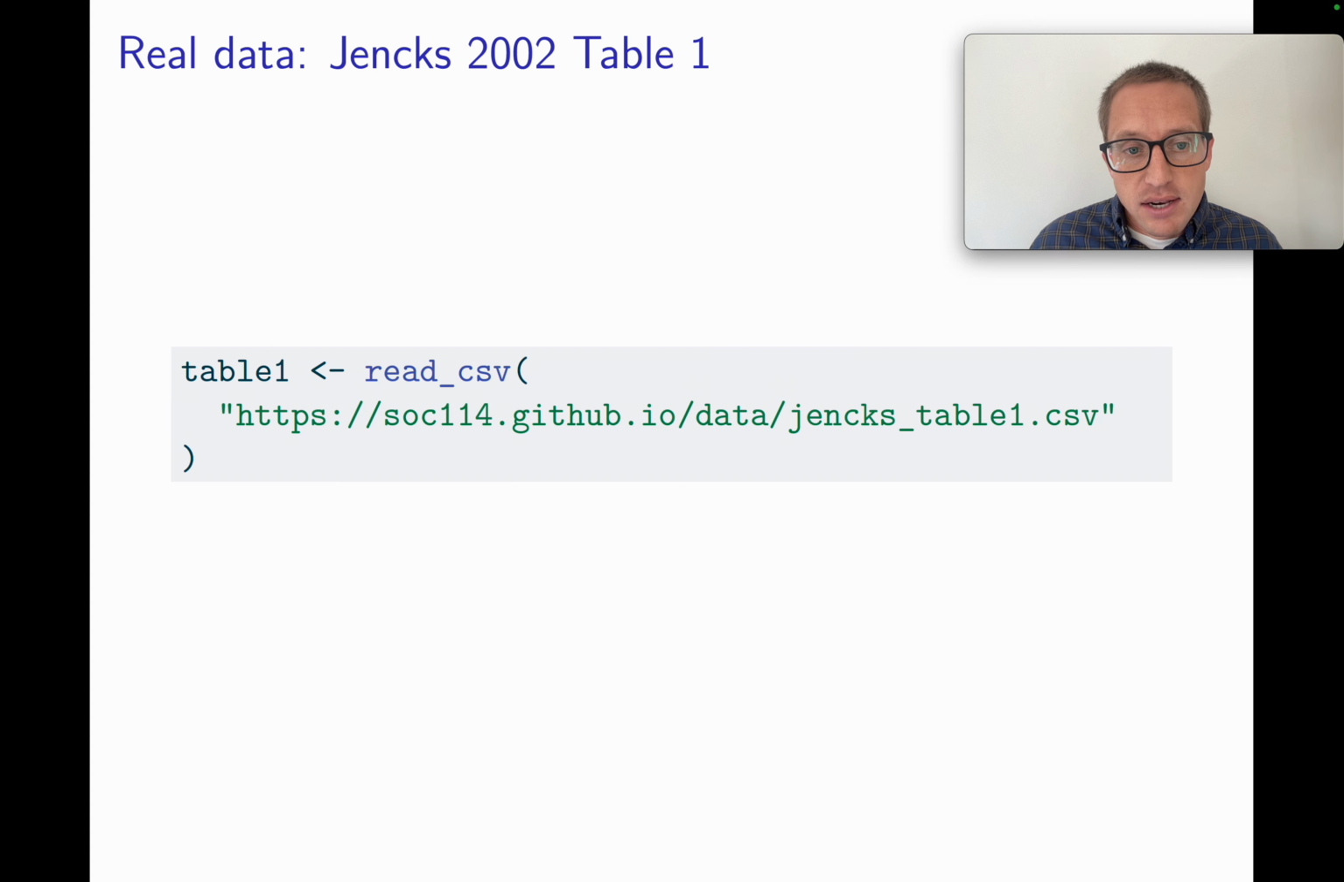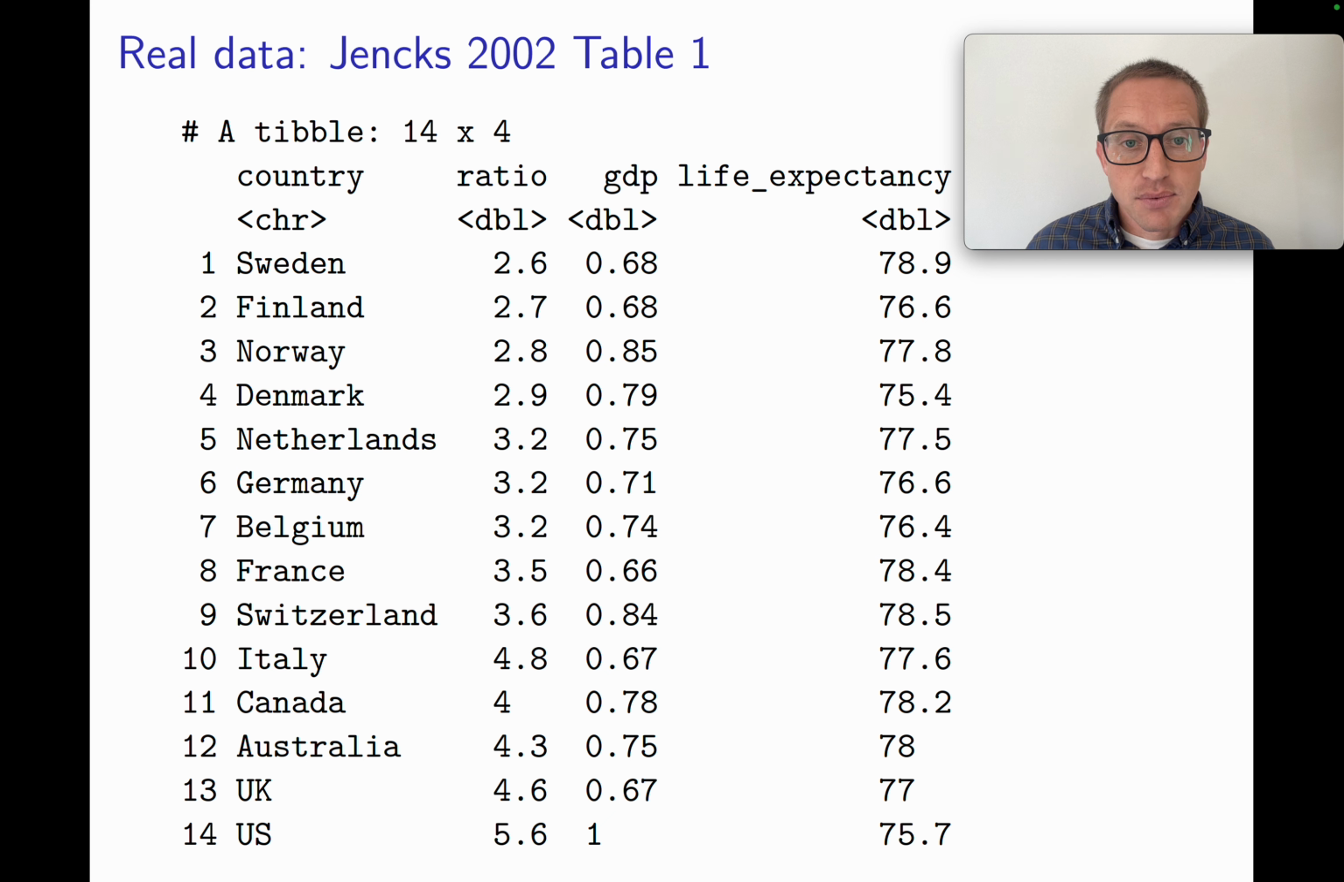So next we're going to input some data into R. If you go on to the next videos, we'll talk about how to import these data, and this is what these data will look like. We'll have 14 countries. We'll have a column ratio. That's the ratio of the 90th to the 10th percentile of the income distribution in that country. And a column GDP. That's gross domestic product per capita expressed as a proportion of US GDP.